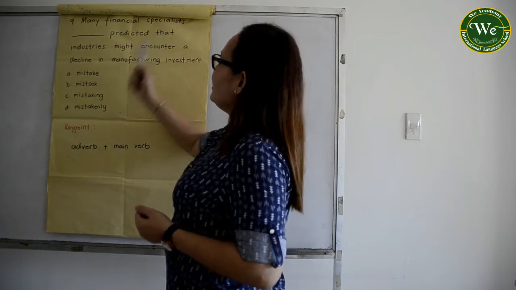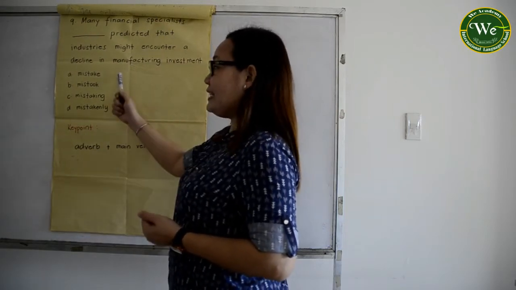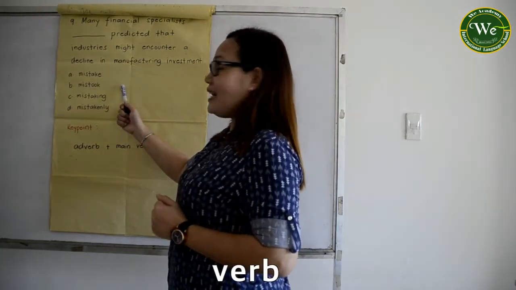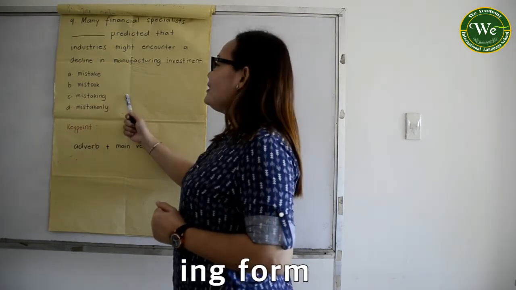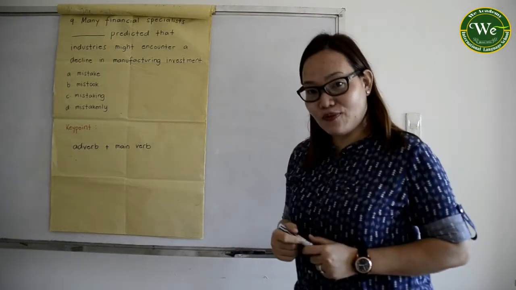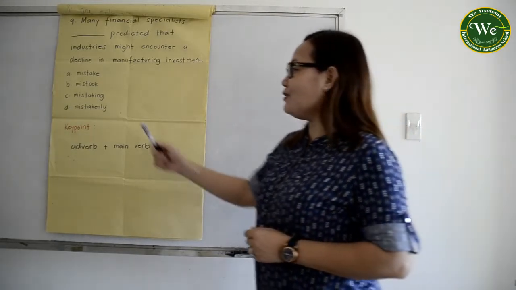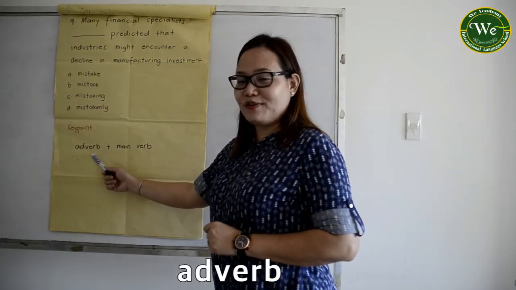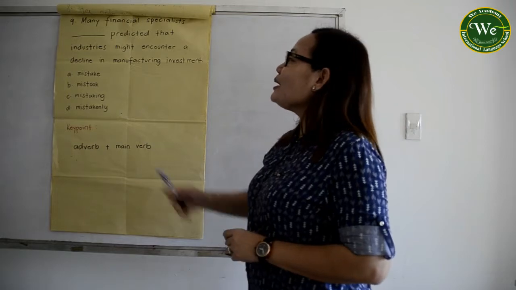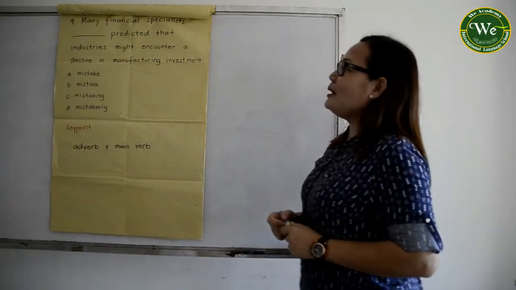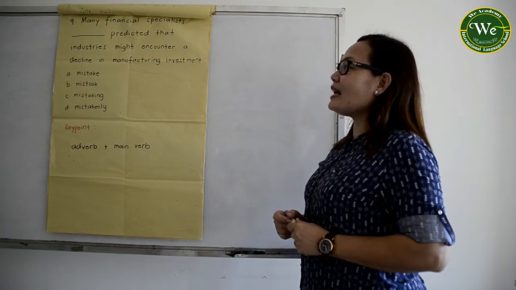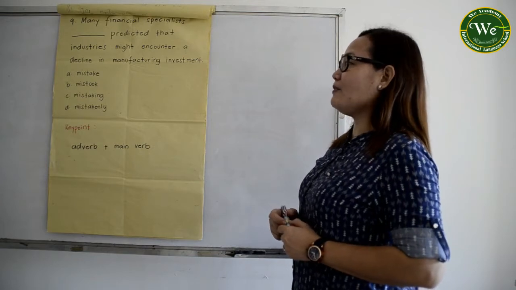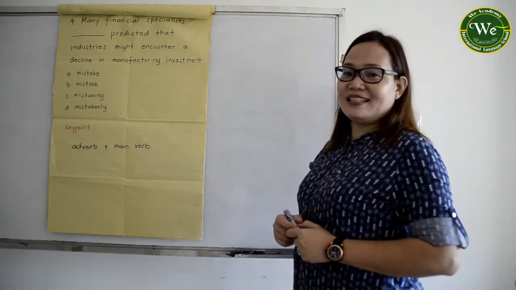Again, which one here is an adverb? Is it A? No, it's not. It's a noun. B is a verb. C, mistaking, is the ing form or your present participle. And D is, yes, you did it right, it's an adverb. So which means that letter D completes the sentence. Many financial specialists mistakenly predicted that industries might encounter a decline in manufacturing investments.